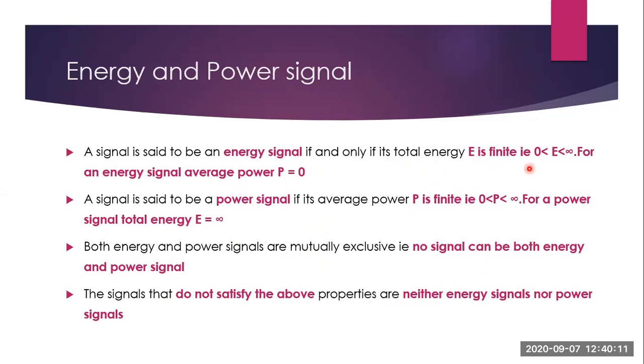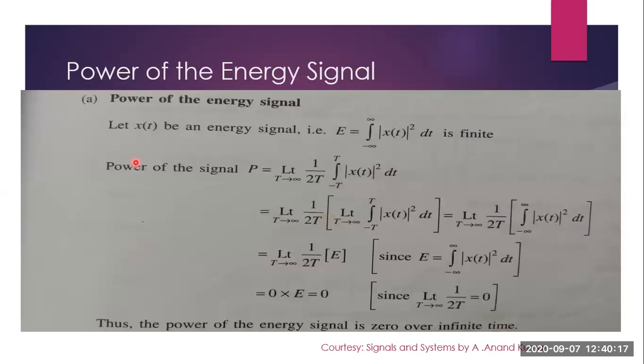If energy is finite, power is equal to 0, and if power is finite, energy is equal to infinity. Now we will take this example. Consider x of t as an energy signal. Now the equation for energy is E equal to integral from minus infinity to plus infinity of x of t whole square dt. Now this has to be finite for the signal to be an energy signal.